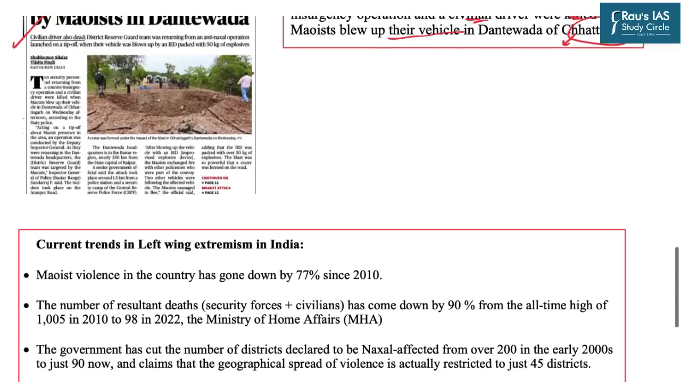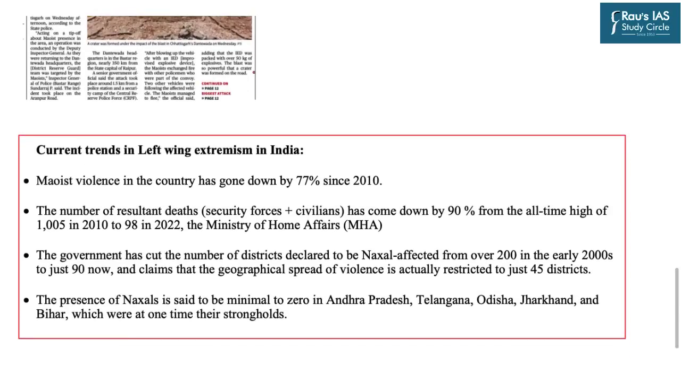As far as the present scenario is concerned, and if we compare this with the past period, there is a general decrease in left-wing extremism in India. The data show that currently the Maoist violence in the country has gone down by 77%. Similarly, the number of resultant deaths, of security forces as well as civilians, has come down by 90% according to the data provided by the Ministry of Home Affairs.